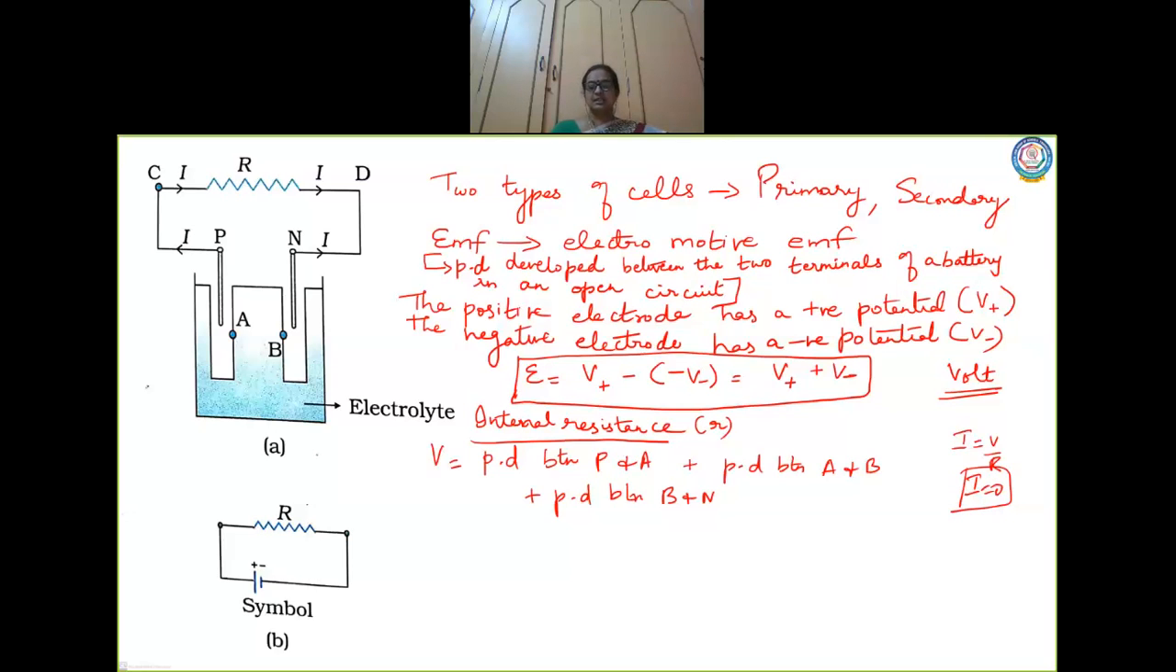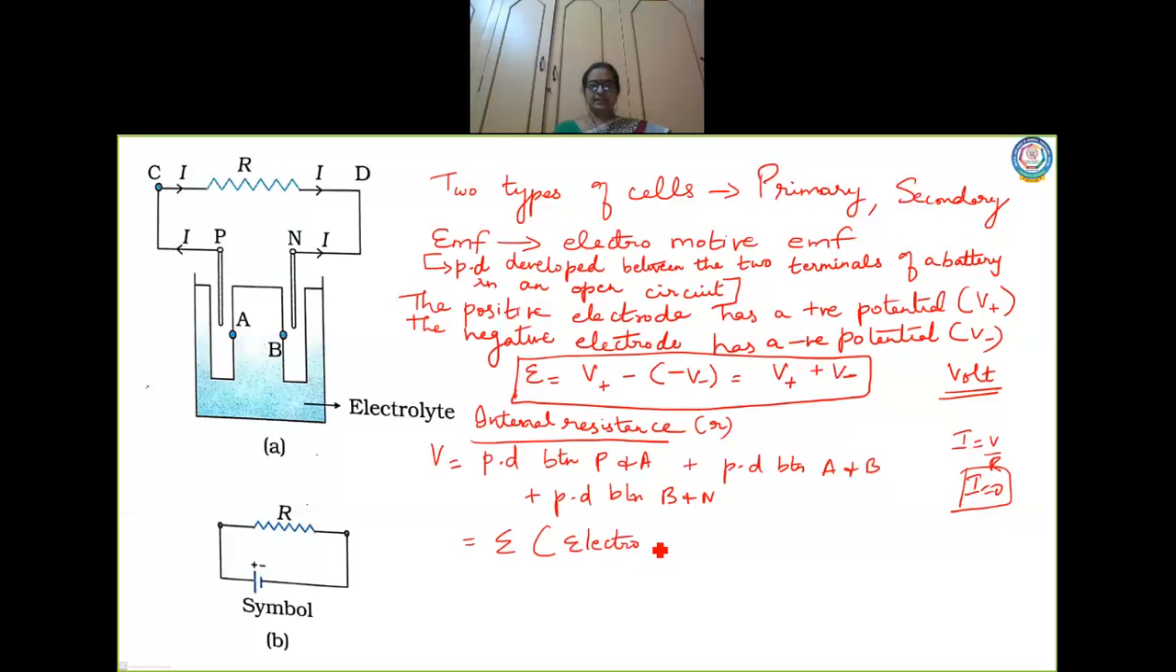In that case, we will not bother about this current at all. Here the current is zero. In that case, what will be the potential difference between the ends P and N? That is given as the potential difference between P and A plus the potential difference between A and B plus the potential difference between B and N. This is nothing but what you call EMF.